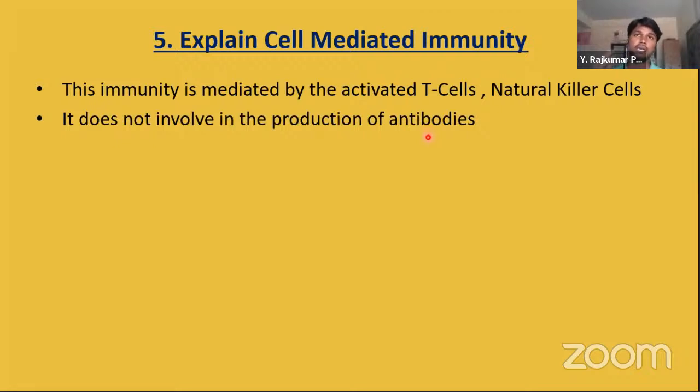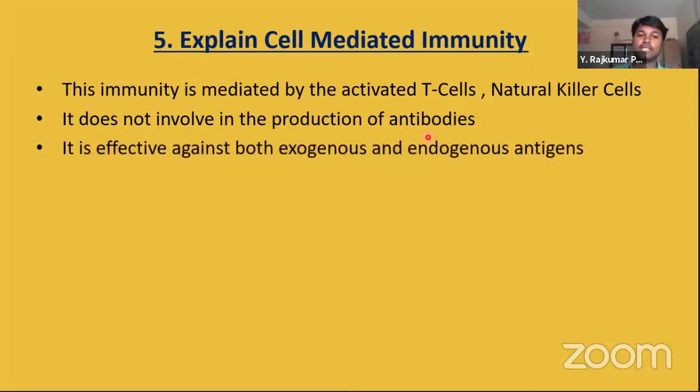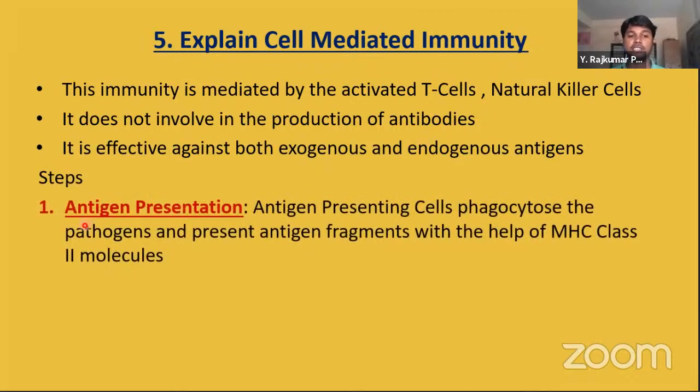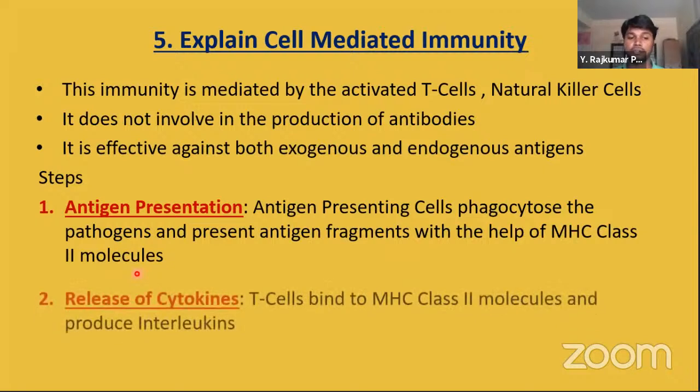Okay. So in humoral immunity, there is production of antibodies, and in cell mediated immunity, there is no production of antibodies. It is effective against both exogenous and endogenous antigens. Let's see the steps. First is antigen presentation. Antigen presenting cells phagocytose the pathogens and present antigen fragments with the help of MHC class 2 molecules.